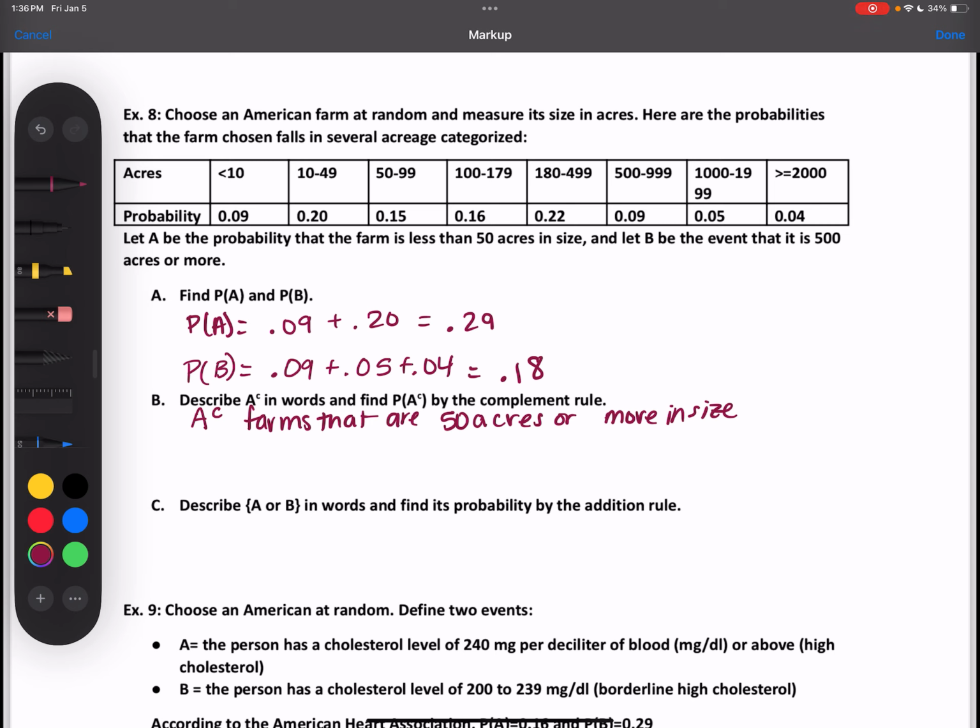And how do I find it? Using the complement rule. Probability of A complement is 1 minus the probability of A, which is 0.71. Yep.